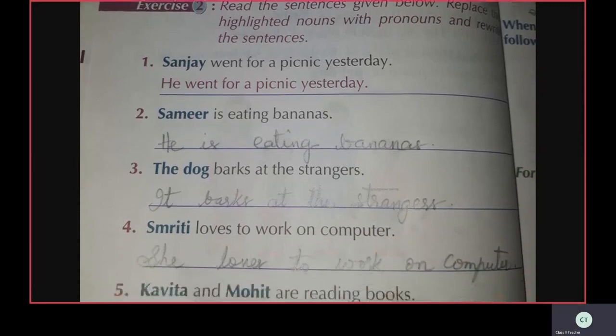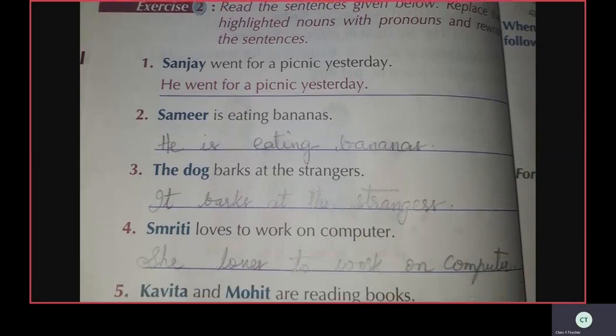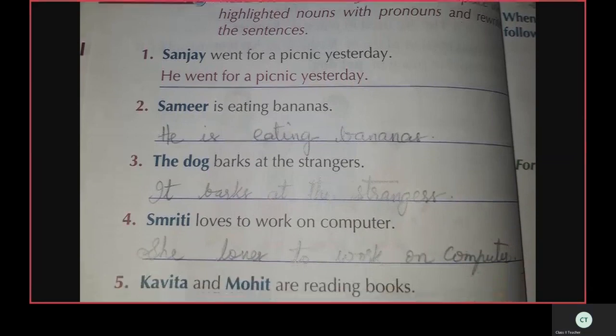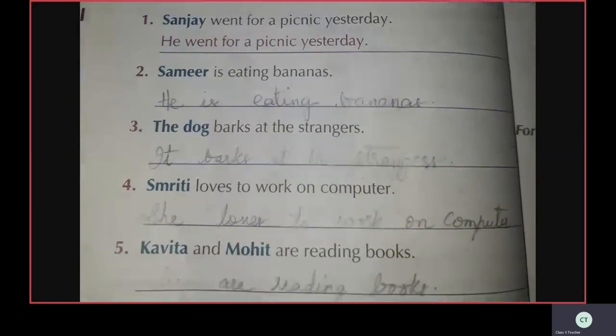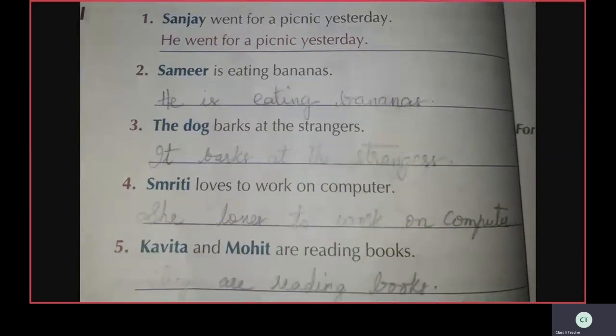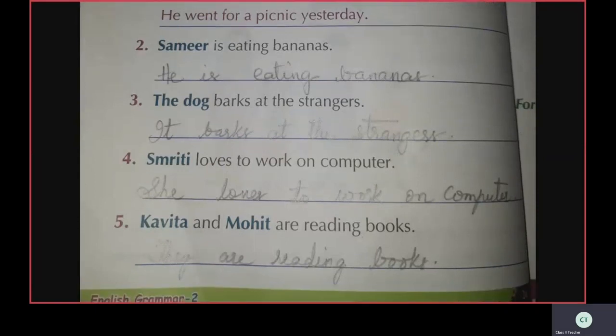Third one, see, the dog barks at the strangers. It barks at the strangers. It is a pronoun. Smriti loves to work on computer. She loves to work on computer. She is a pronoun.